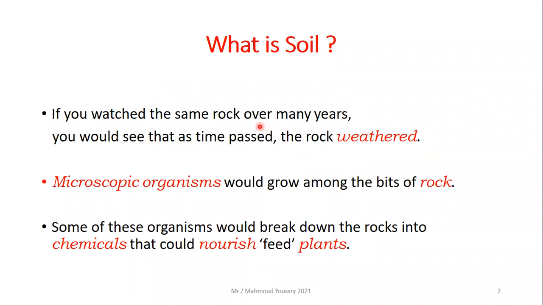If you watched the same rock over many years, the same rock in the same place, you would see that as time passed, the rock weathered. Microscopic organisms would grow among the bits of rock, which means the cracks between the rocks. Some of these organisms would break down this rock into chemicals that could nourish and feed the plants. So the microorganisms that grow among the bits of rock can break down the rocks into chemicals. These chemicals will nourish or feed the plants.